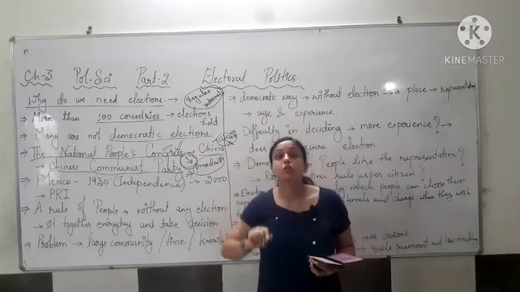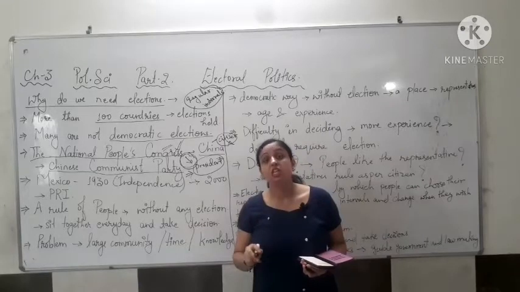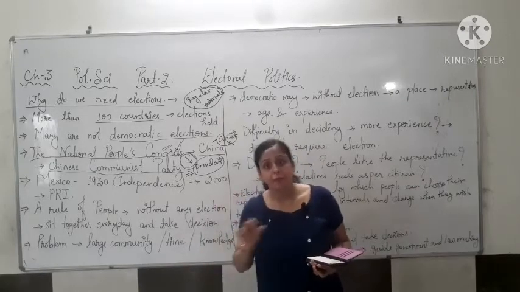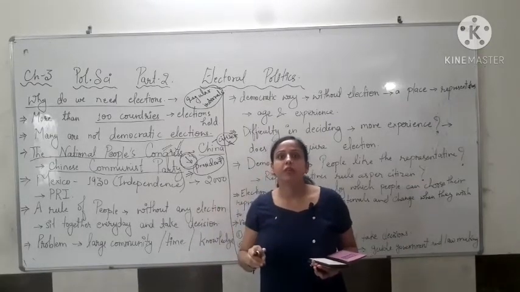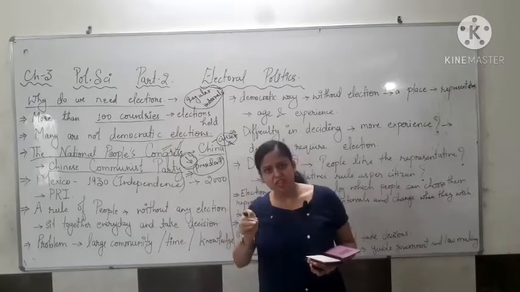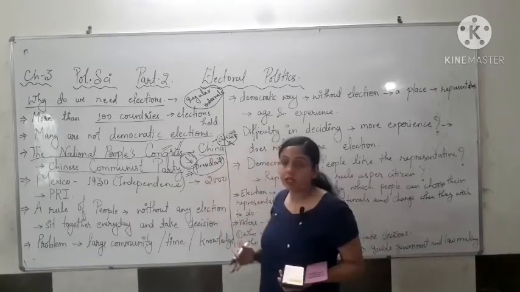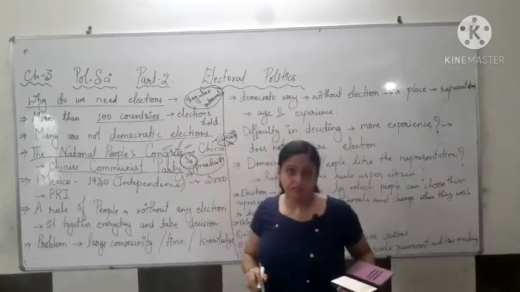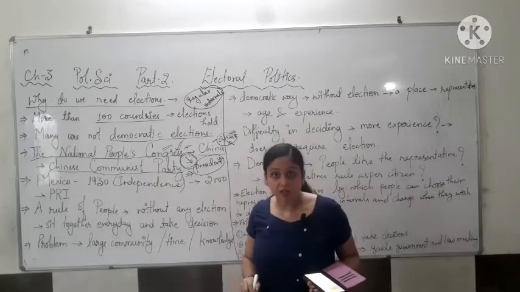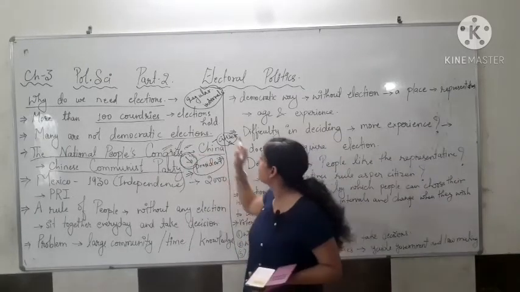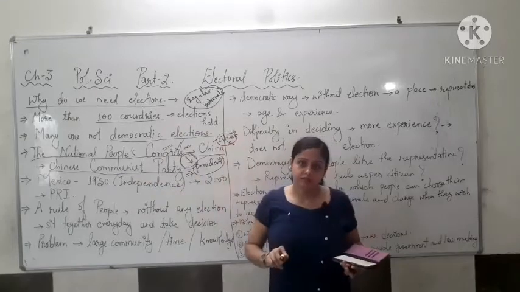But when you go through the definition of democracy, people are supreme. They elect government, they give power to government to work. But here what is happening? A political party has supreme power and they are governing everything.